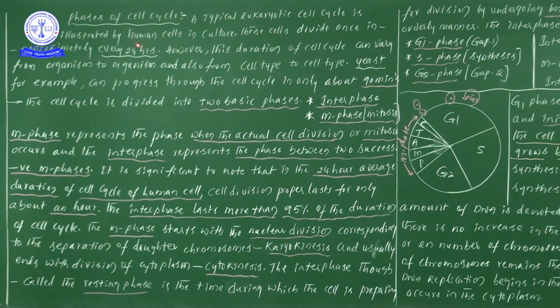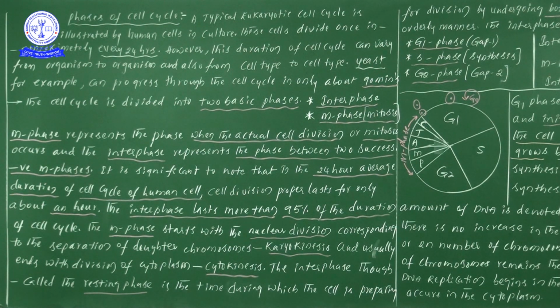But human cells divide in 24 hours. What is the common point? Human cells are eukaryotic cells, and yeast cells are also eukaryotic cells. Human cells take 24 hours to divide, whereas yeast cells take 90 minutes.